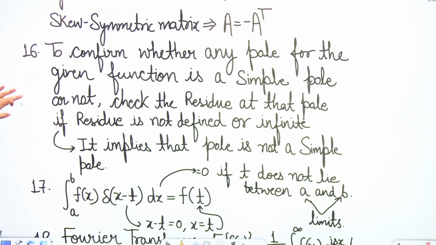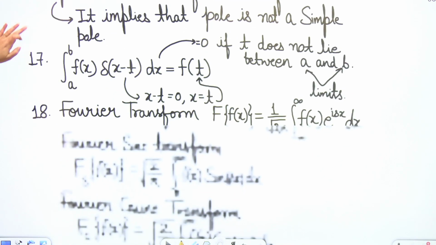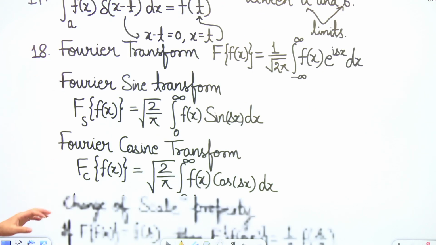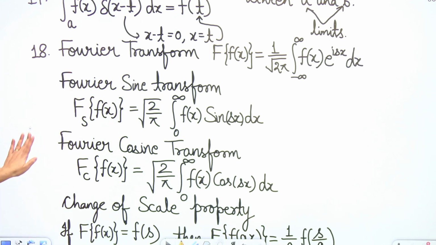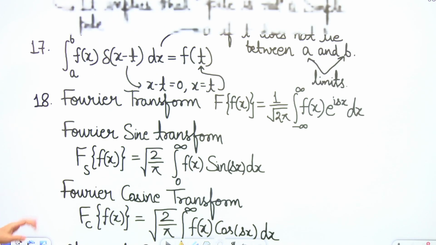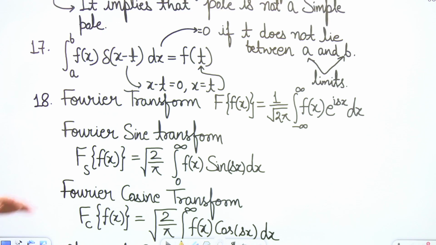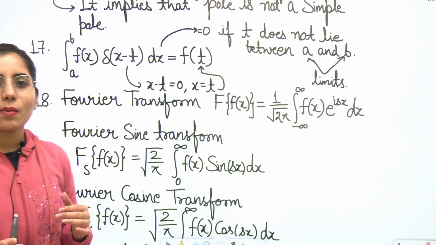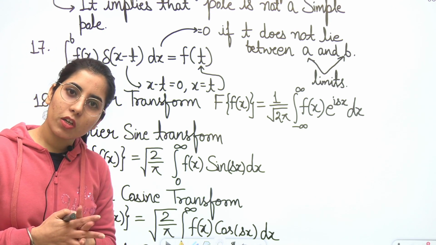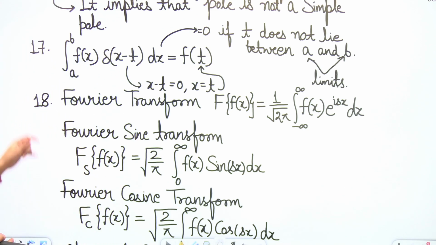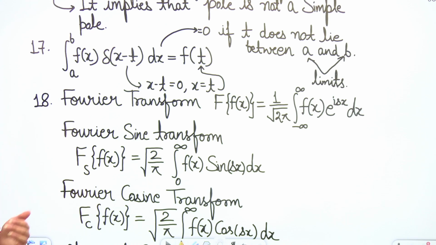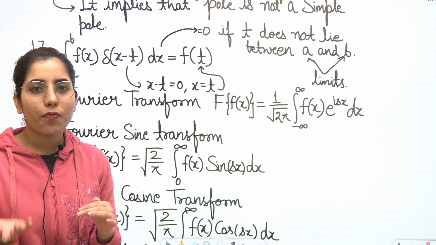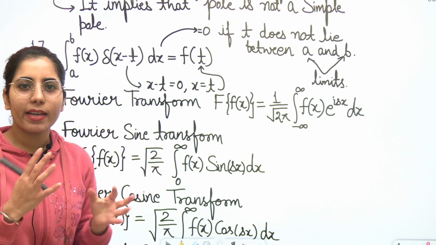Now, the next point is related to the Dirac delta function. If you have any question related to the integration from a to b of f(x) delta(x minus t) dx, where the delta symbol is for the Dirac delta function, I have taken some finite limits, a and b, instead of minus infinity to plus infinity. f(x) can be some function of x. In place of f(x) you can even have f(y), f(u), anything like that.